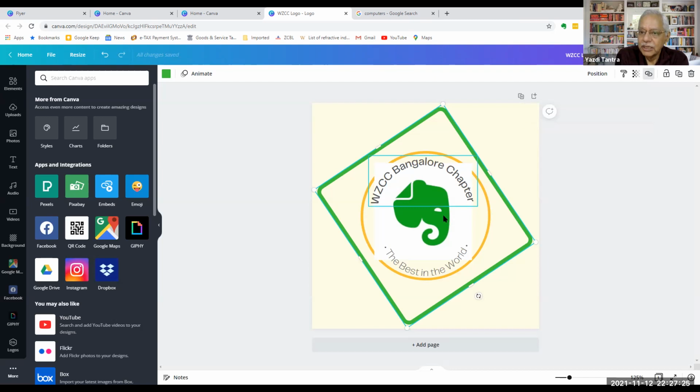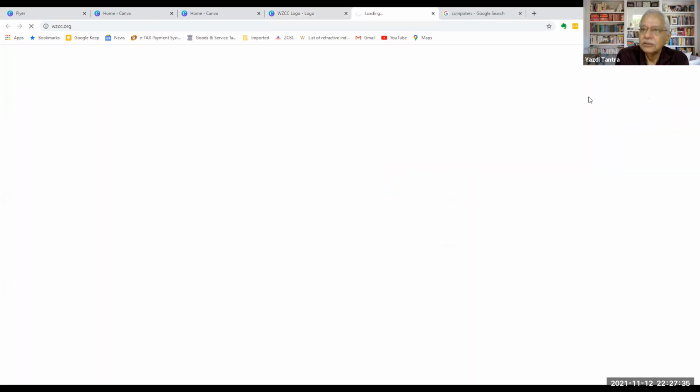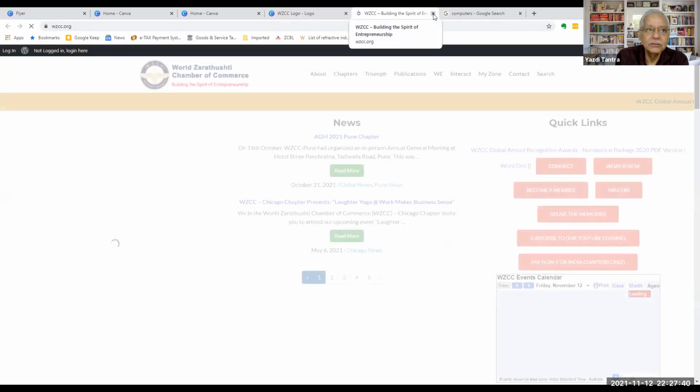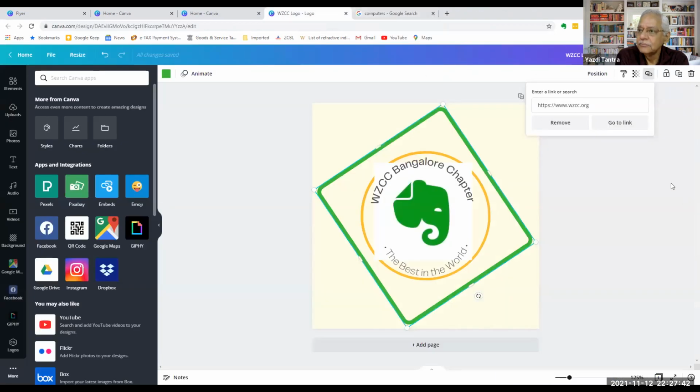So when I download it or I share it on social media, if somebody clicks on this, it will go to this particular link. I can say go to link, just to verify. I can go to the link and verify that it is working fine. I can lock this. What it means is that if I'm sharing it with somebody for comments, etc., I don't allow him to make changes on this. Or I can duplicate this, so then I can use the same style for other logos.